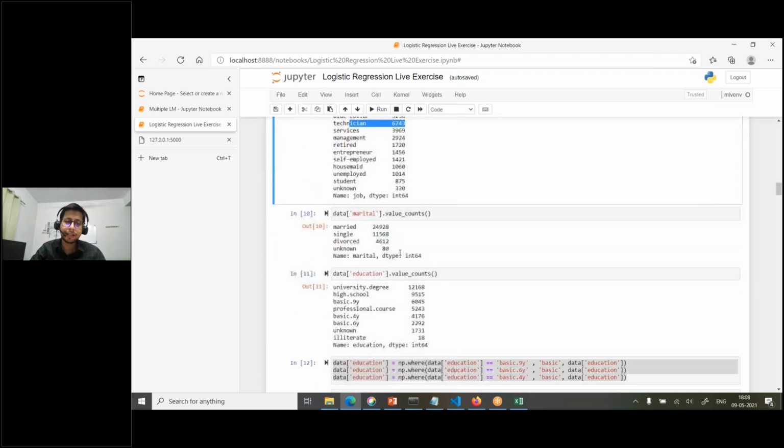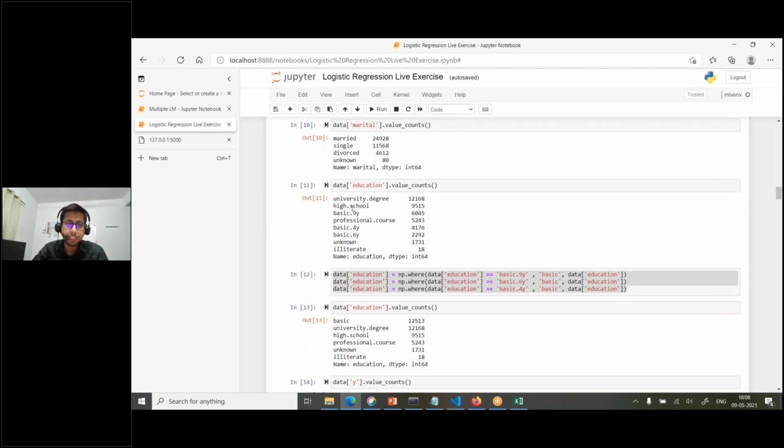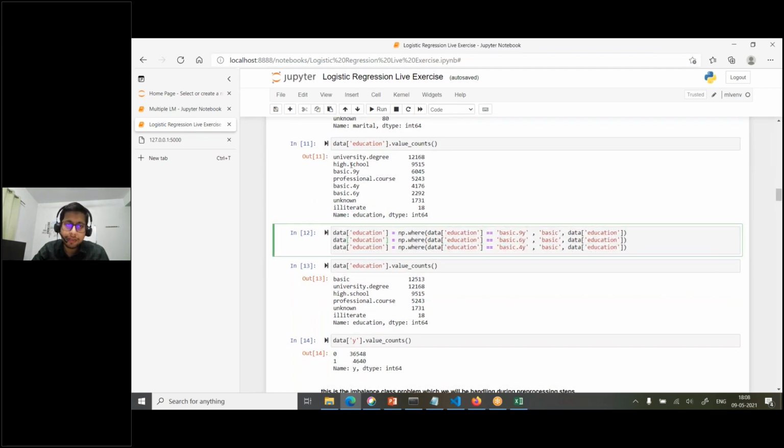In the same way, if you want to understand marital status, how many married, single, divorced, and unknown. What is the education level? Here you see university degree, high school, basic, professional course, unknown, illiterate. That's where you identified that maybe we can convert basic.4y, basic.6y, basic.9y all to basic. So here we use the NumPy library, np.where.